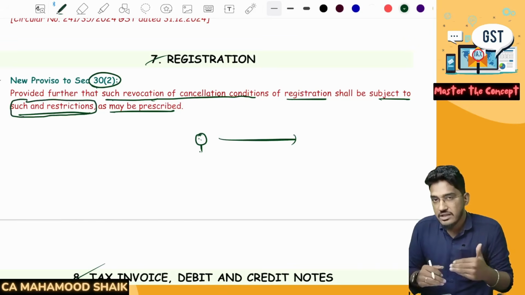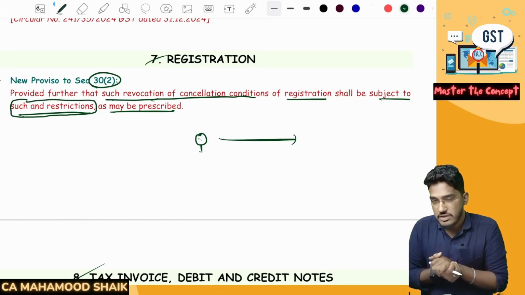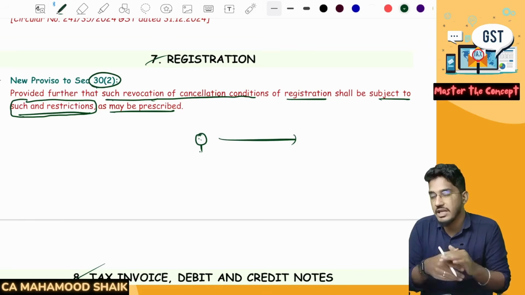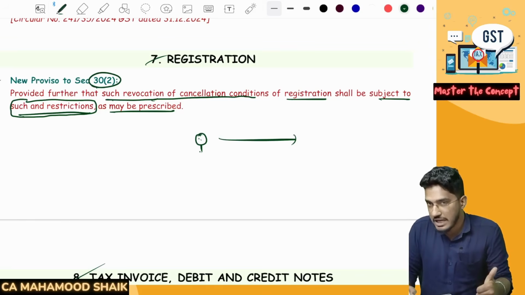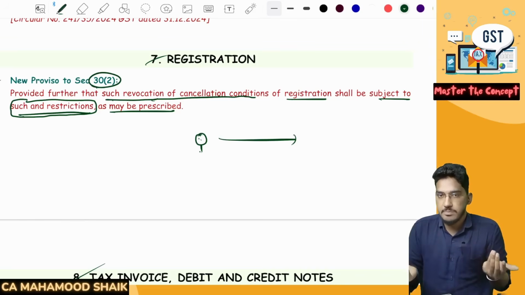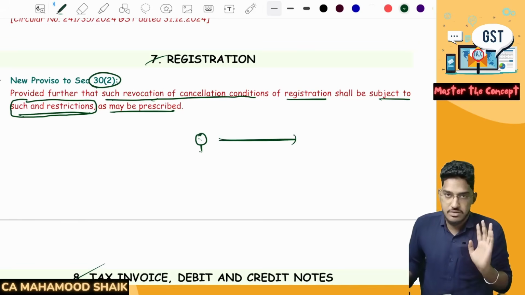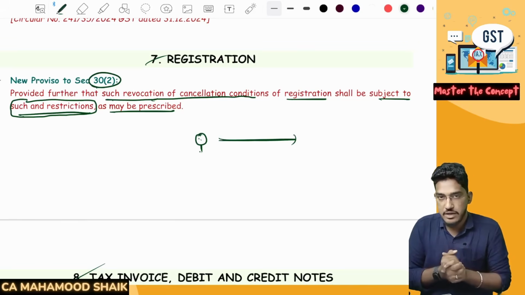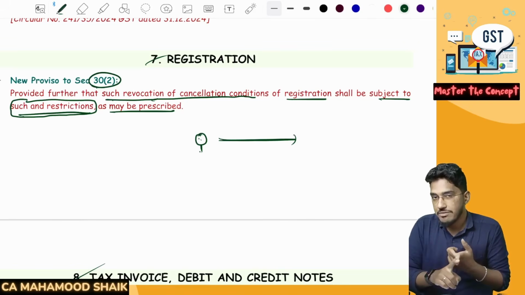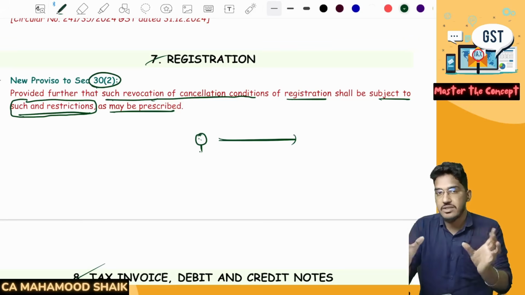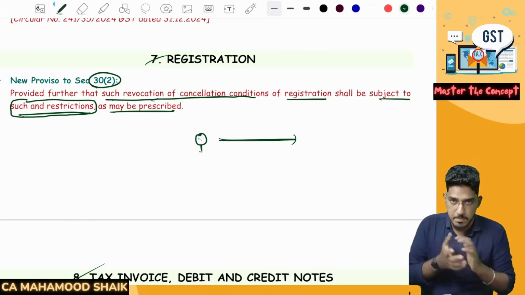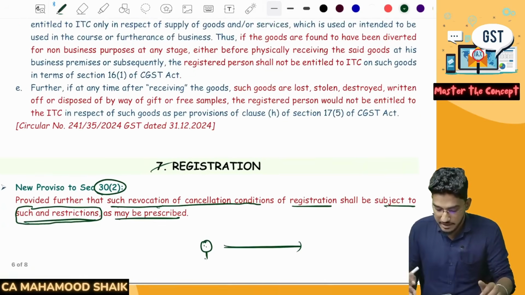If he wants to add some extra restrictions, he can add them. Subject to those restrictions only, he might revoke your cancellation. Like he might say, okay, we will revoke your cancellation of registration, but you should not make any interstate supply. If he feels appropriate, he can keep such restrictions. That extra provision has been added. So if the proper officer is satisfied, he will revoke your cancellation, but along with the revocation, he can place restrictions that you should not do certain things after getting your registration back. This provision has been added.